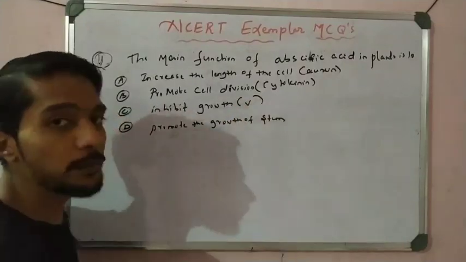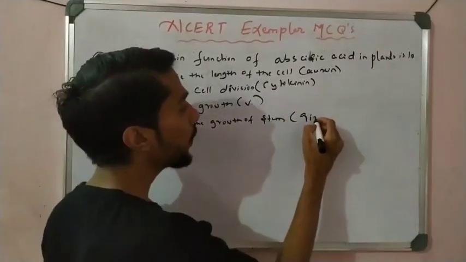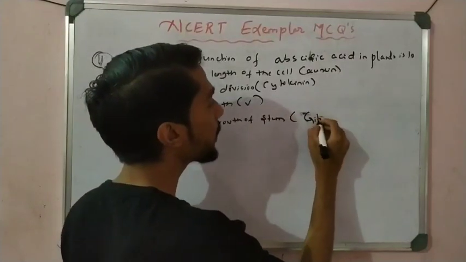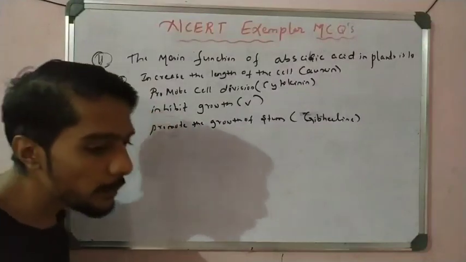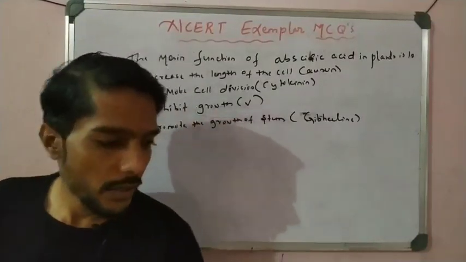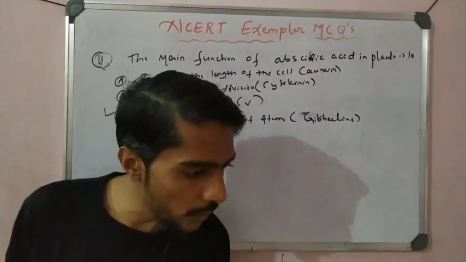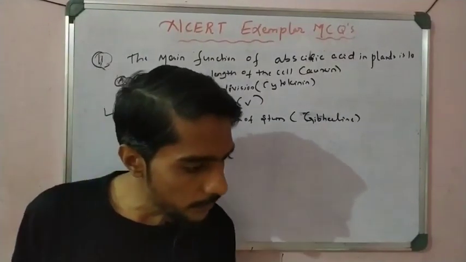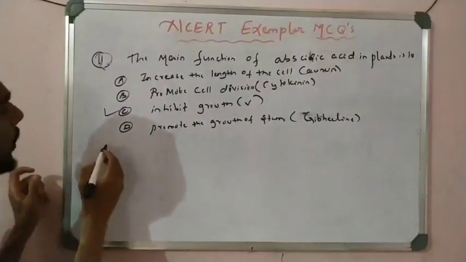That is abscisic acid. And promote the growth of the stem is gibberellin. So option C is correct, it inhibits growth. A direct question, no twist. Now let us take another important question, number 12.